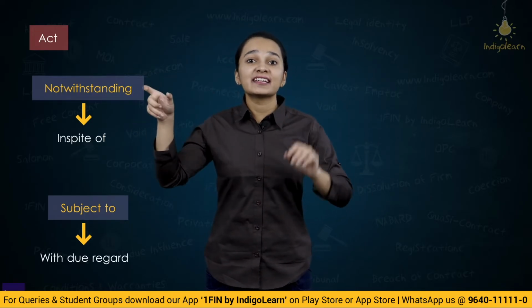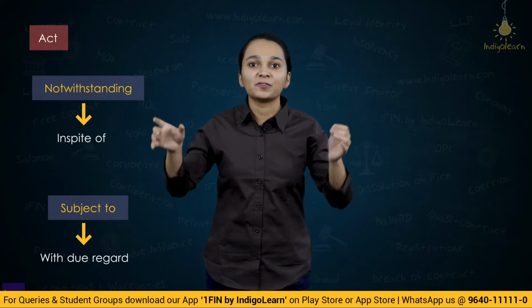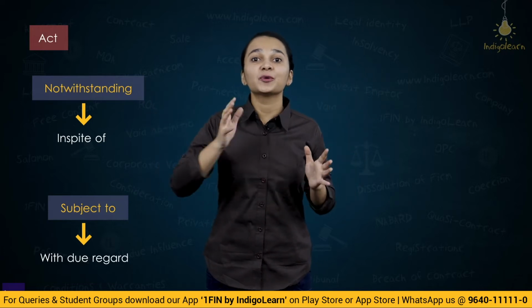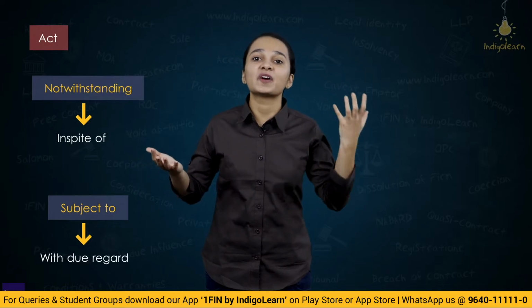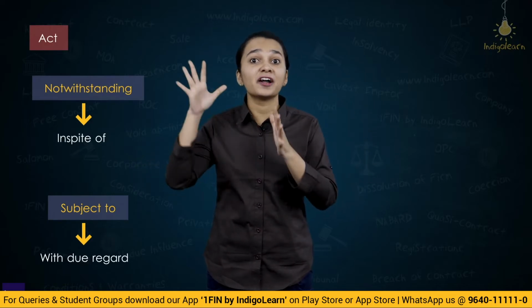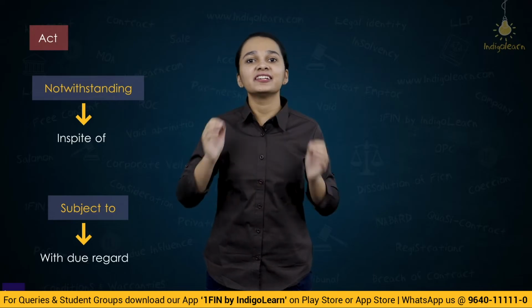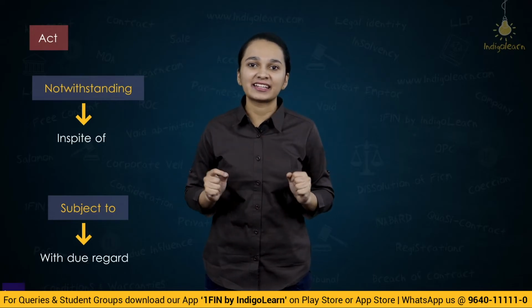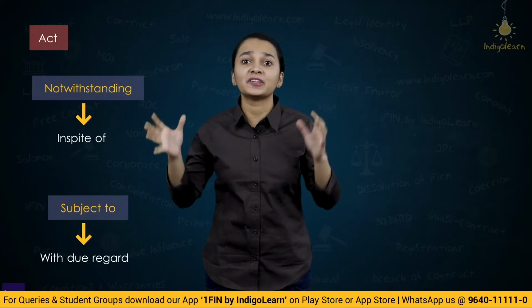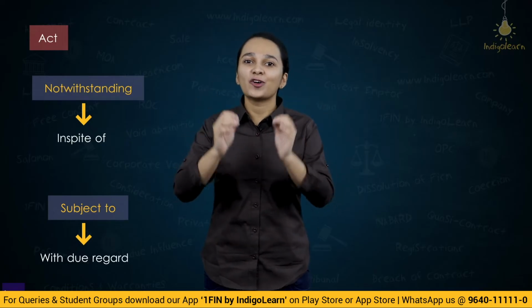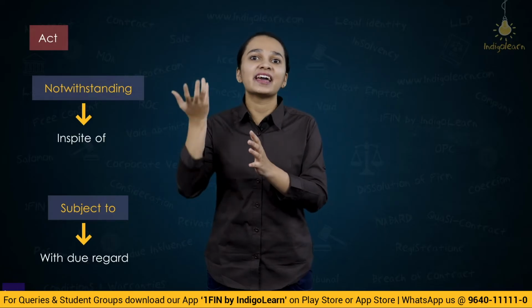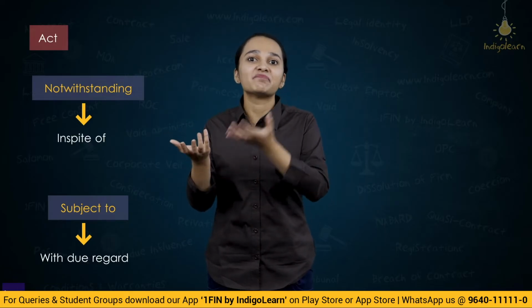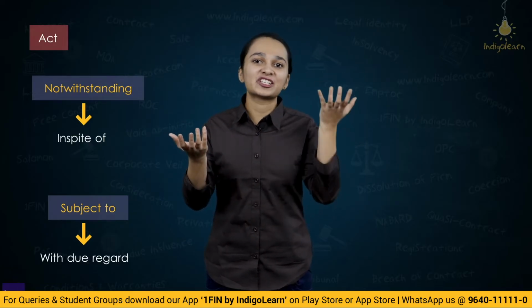So notwithstanding is in spite of, irrespective of. Subject to means with due regard to whatever has been stated, this also has to be followed or done. Apart from these two words, there are different terms used in an act. We will look at different terms when we come across them, and we will also understand the meaning of these terms and how their usage has an impact on the interpretation of the act.